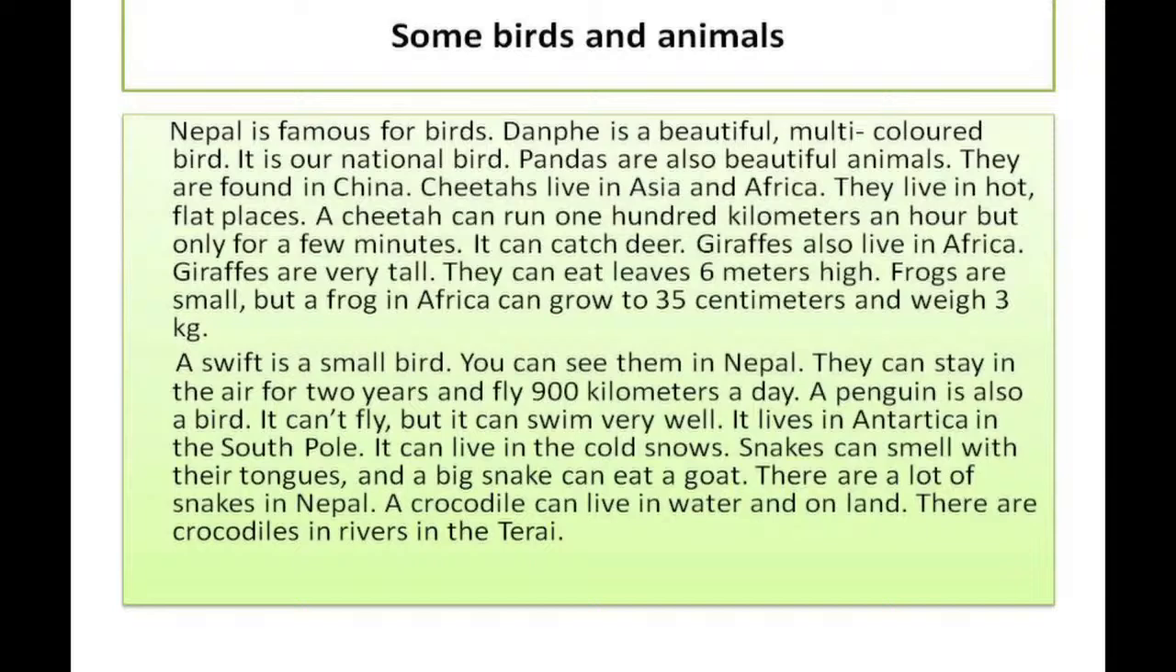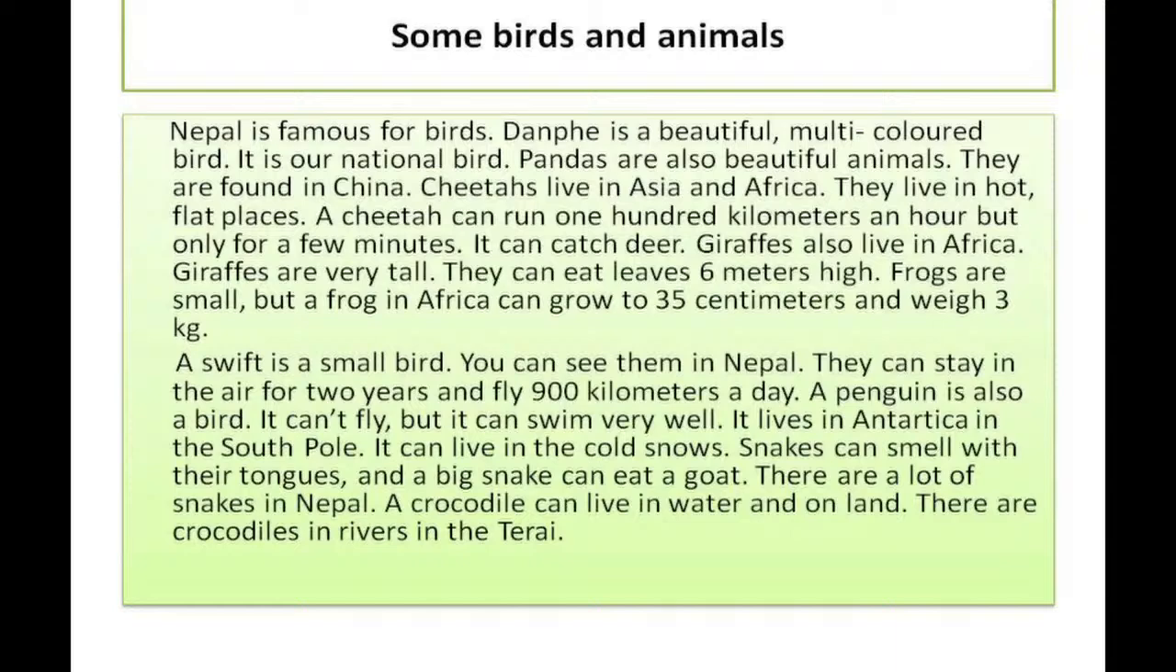Now, cheetahs live in Asia and Africa. Now see, next animal, that is cheetah, or we call leopard as well, isn't it? Cheetahs, where do they live? They live in Asia and Africa. They live in hot, flat places. Where do they live? They live in hot and flat places of Asia and Africa.